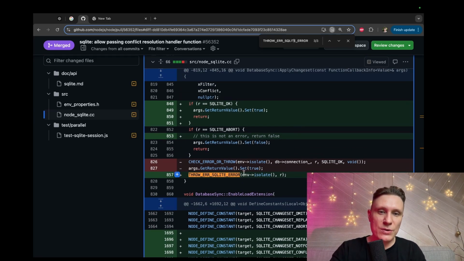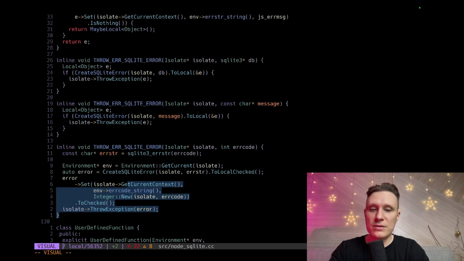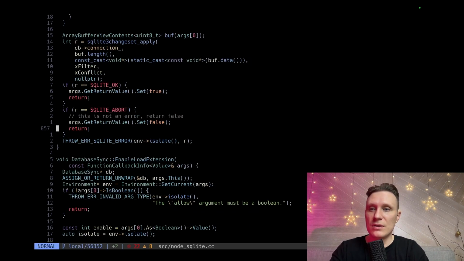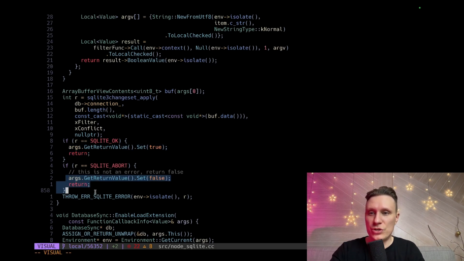He did it because he wanted to throw this one on line 857. He throws here. But why do you want to throw here? Escalate OK, return. Escalate abort, return.